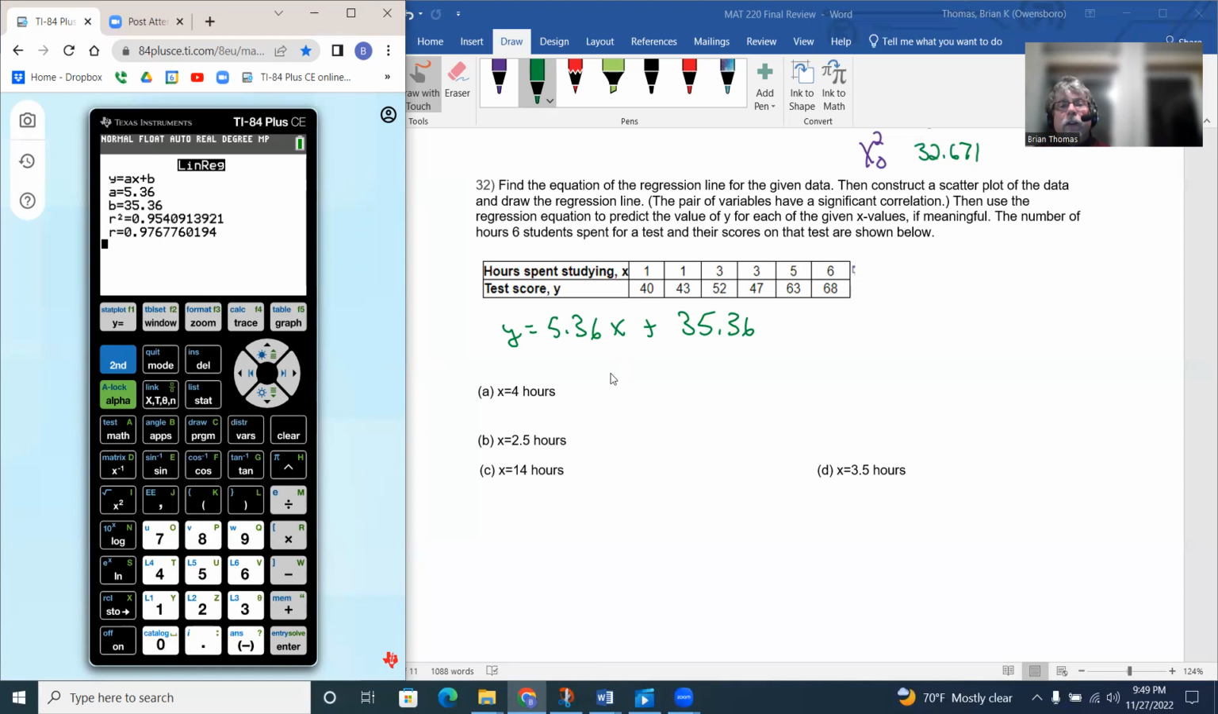So what I can do now is substitute these values in for x, and I can determine the scores based on those hours. There are a couple of ways of doing it. One is if you go to table set, if your independent variable is set to ask, then you can just go to the table and put these values in. So if I put 4 in, that would give me 56.8.